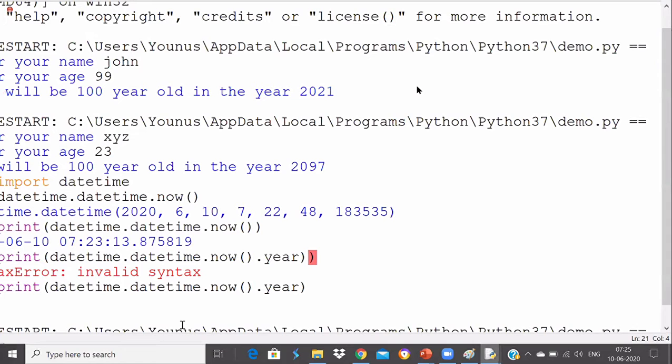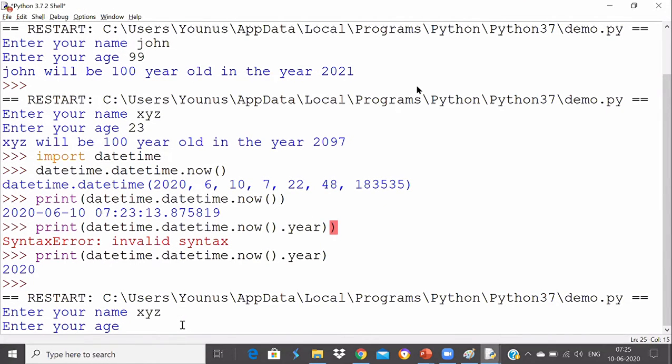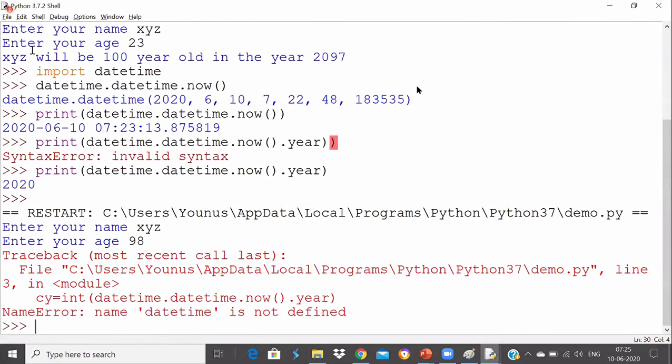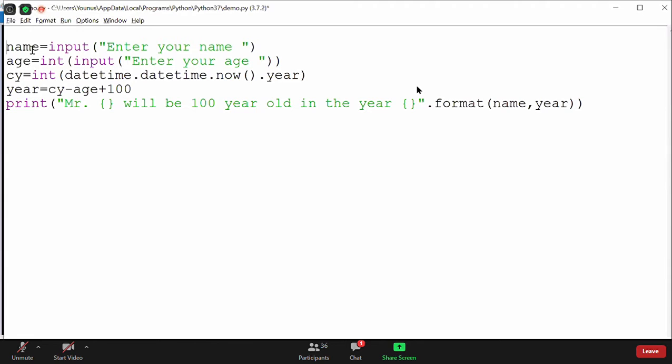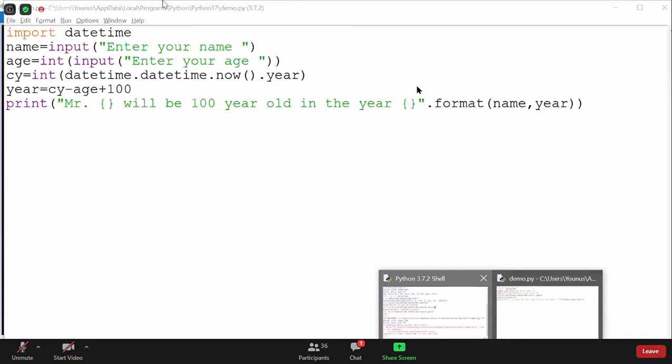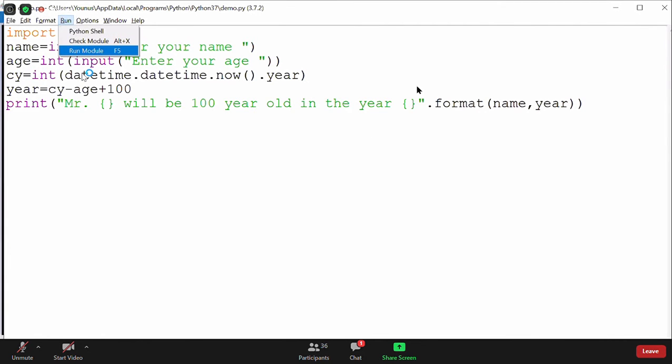I will enter the name as XYZ and enter 98, and it will say, oh, datetime has not been imported, sorry. We imported it in the shell but not in my script, so I have to import datetime. So let me save this code, close the screen because it already ran, and let's run the module now.